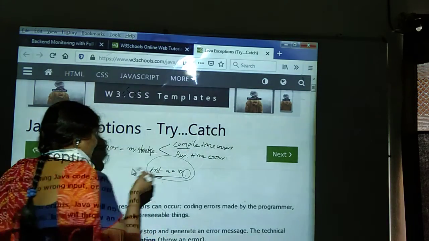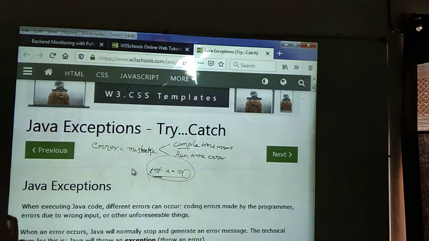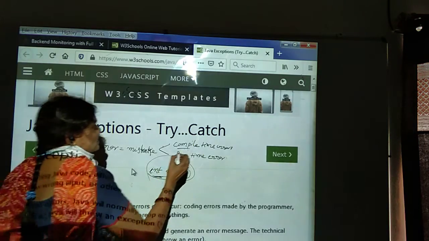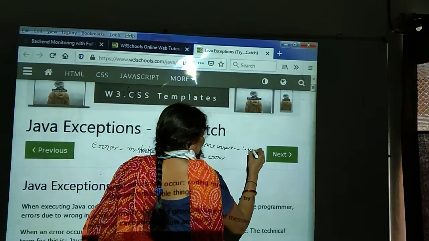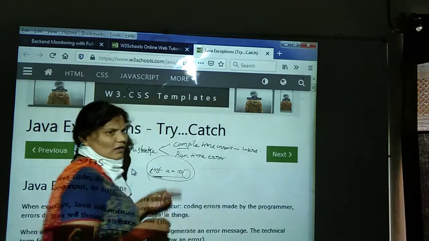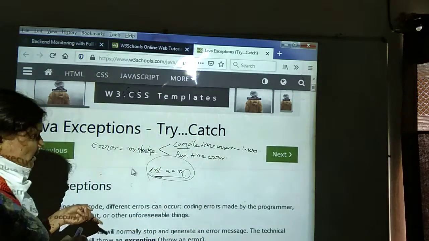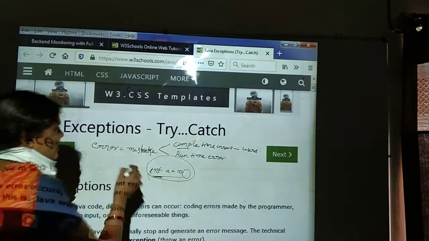Compile time errors. Whenever we get compile time errors, we can rectify these errors. Each and every line, the programmer can verify the program and rectify the errors. This is at the user end, means each and every line we need to read the program once again and rectify the errors.